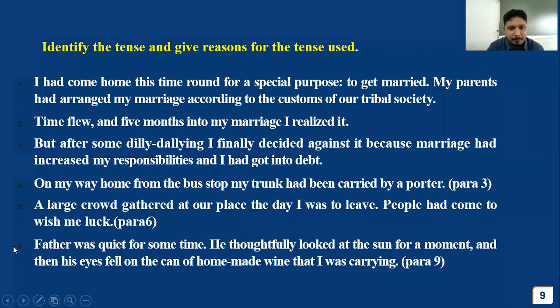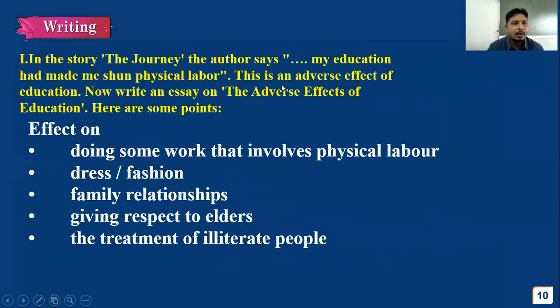Father was quiet for some time. He thoughtfully looked at the sun for a moment, and then his eyes fell on the can of the homemade wine that I was carrying. Okay, in this sixth sentence, what is the thing? Both past actions are expressed simultaneously. Father was quiet for some time, that is, was a simple past. He thoughtfully looked, that is also simple past, and his eyes fell. All the three things happened simultaneously, so they are expressed in simple past.